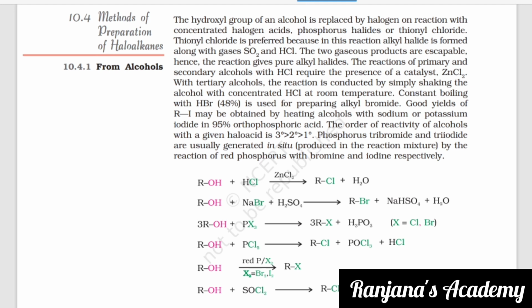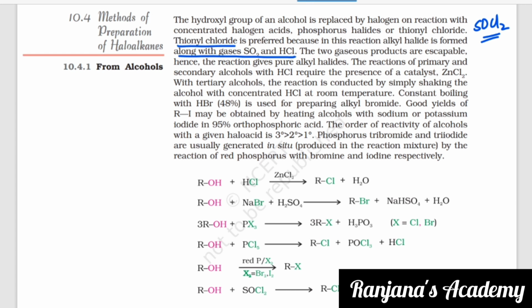The hydroxyl group of an alcohol is replaced by halogen on reaction with concentrated halogen acids, phosphorus halides or thionyl chloride. So what is thionyl chloride? You remember? Yes, it is SOCl2. This is your thionyl chloride. Thionyl chloride is preferred because in this reaction alkyl halide is formed along with the gases SO2 and HCl. That is why thionyl chloride is preferred.